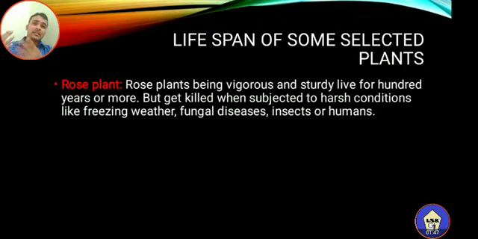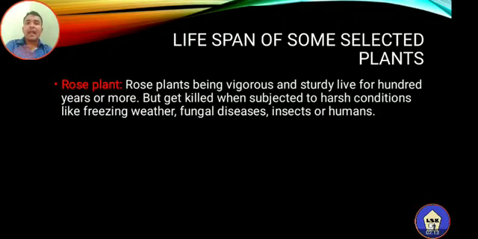So when the stem cutting is used to raise a new plant, it is nothing but the continuation of the same individual as a new individual. A part of the parental plant is developing as a new individual. So that's why that plant can survive for many years. Because of that, the rose plants, being vigorous and sturdy, live for 100 years or more.